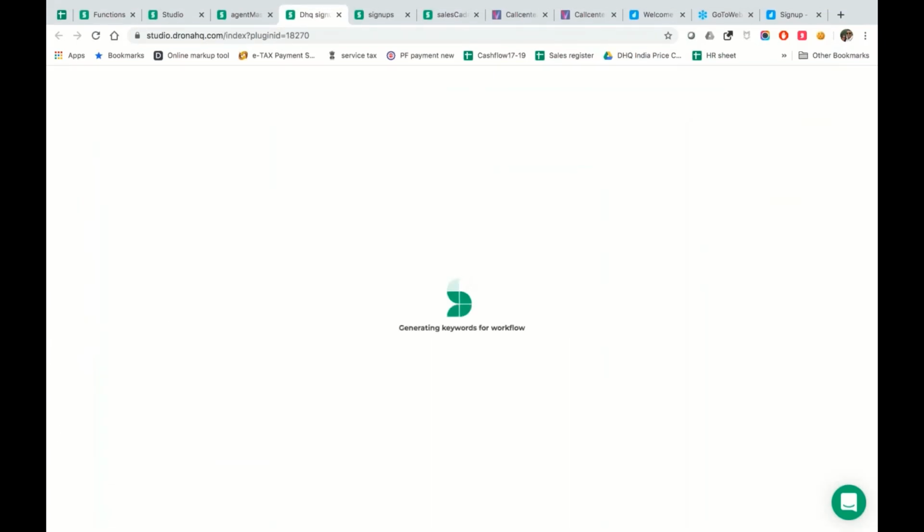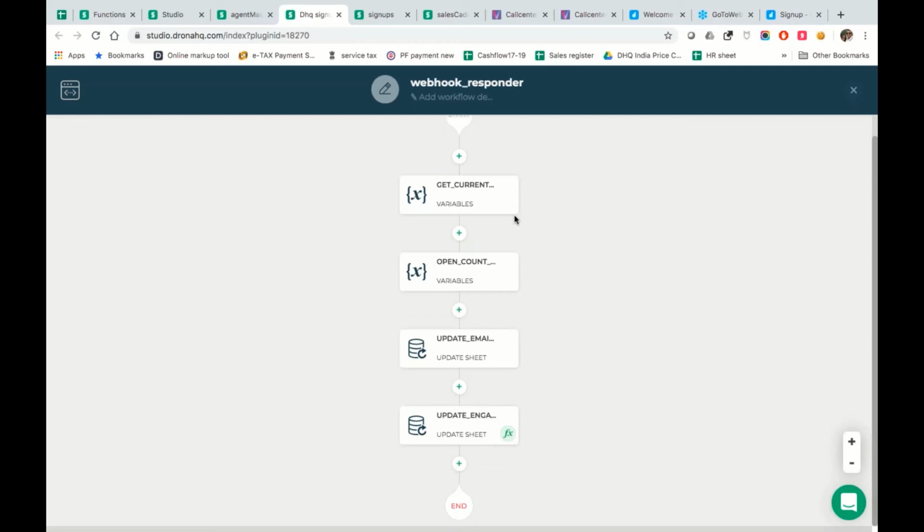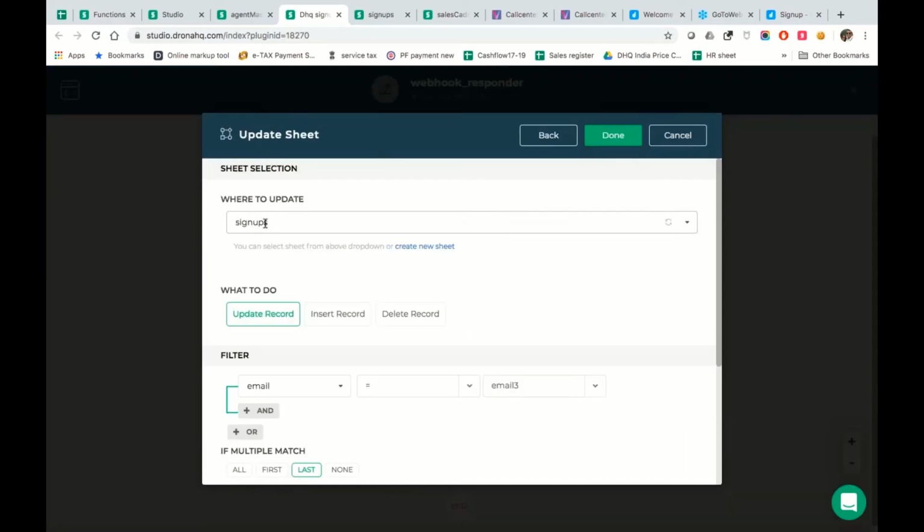So I'll tell you, if this webhook gets triggered by SendGrid, then we get to know whether the email has been delivered, opened, or whatever. Whatever SendGrid knows about that specific email, it will tell us, and we will update it right back into the cadence, and we'll also update it into the sign up.